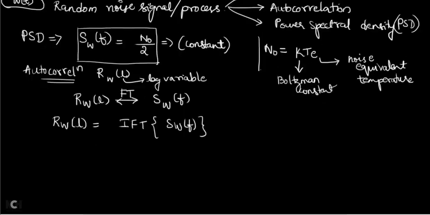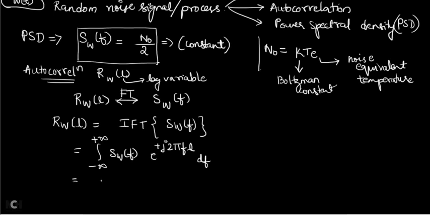Now let us substitute this value. The formula for inverse Fourier transform is the integral from minus to plus infinity of SW of F, e power plus j 2 pi F into L, differentiation with respect to frequency F. Now let me substitute.